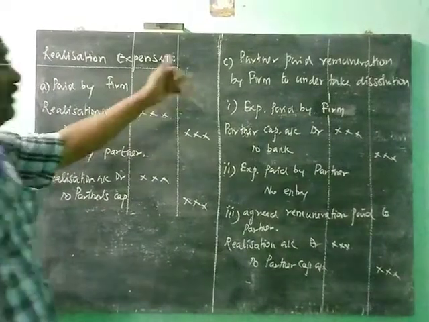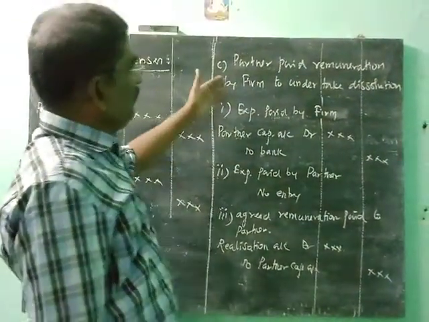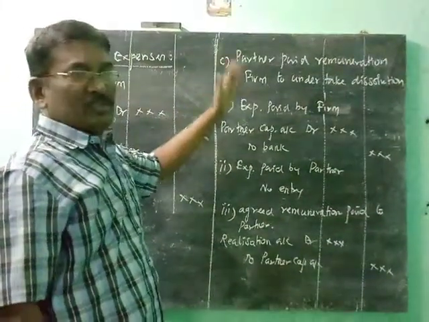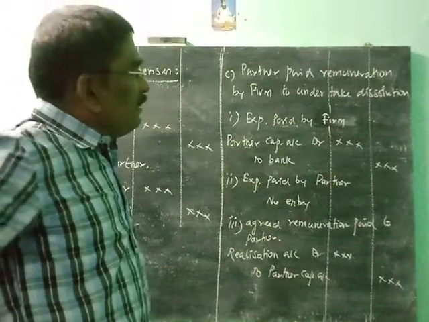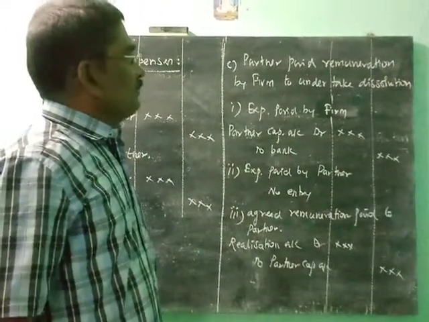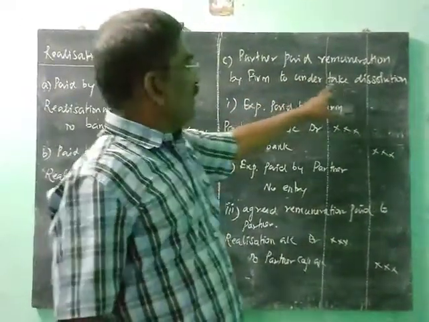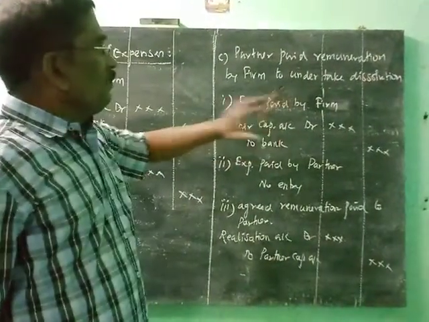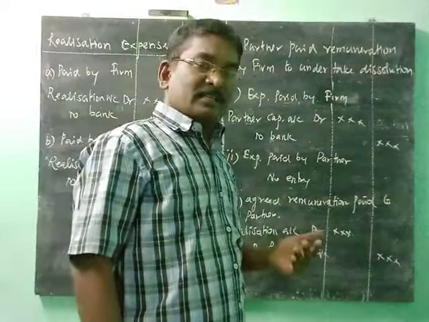But case number 3 is very important and complicated. Here, one partner undertakes the dissolution. For that business, the firm is ready to pay some remuneration to the partner. So the partner is paid remuneration by the firm to undertake dissolution. Dissolution activity means to realize the assets and to pay the debts.